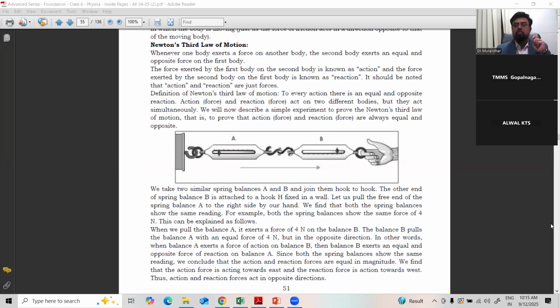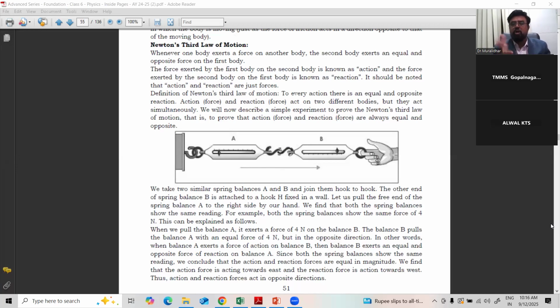So, for every action, there is an equal and opposite reaction. What is the statement? For every action, there is an equal and opposite reaction. So when you are hitting the ball to the wall, there is action. After hitting the wall, the ball will come back because the reaction is given by the wall. Like that, there are so many examples.